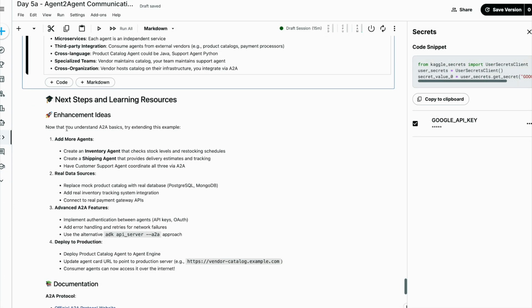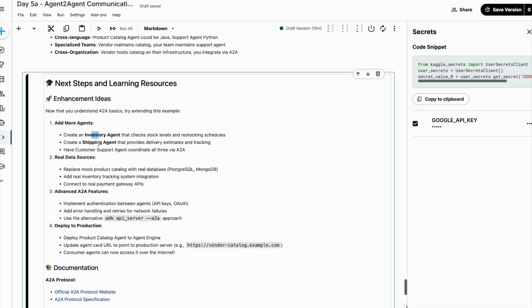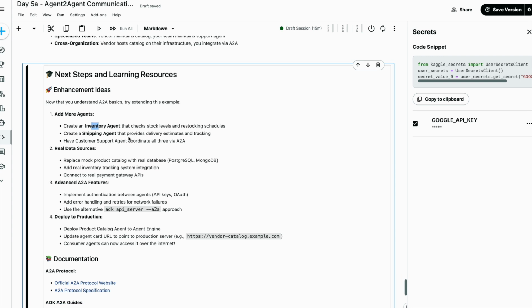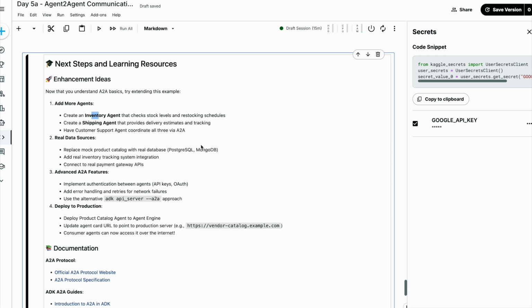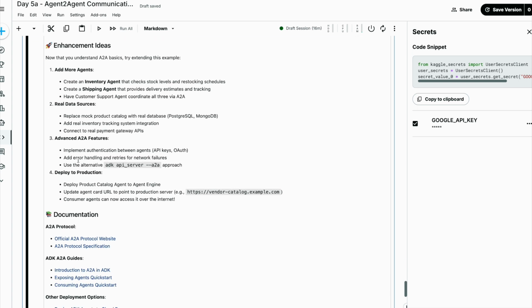Enhancement ideas: now that you understand A2A basics, try extending these examples, like add more agents like an inventory agent, a shipping agent, and have the customer agent coordinate with all these three. Then use real data sources. Replace the mock product catalog with a real database, like MongoDB. Add a real inventory tracking system, connect to real payment gateway APIs. You can do all of this by yourself.